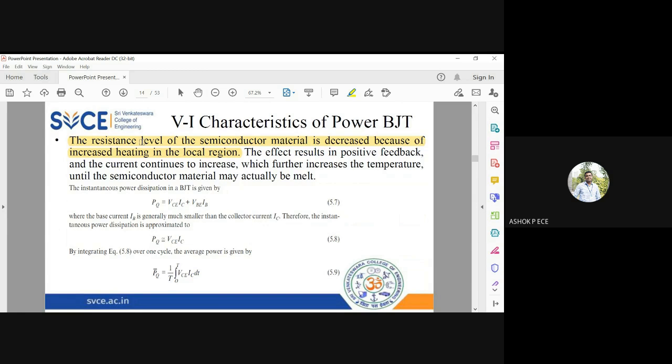So if the current is going to increase, the power is going to increase. The power is going to increase, the temperature is going to increase. The temperature is going to increase, the semiconductor is going to be melted. So it is going to be a chain reaction.